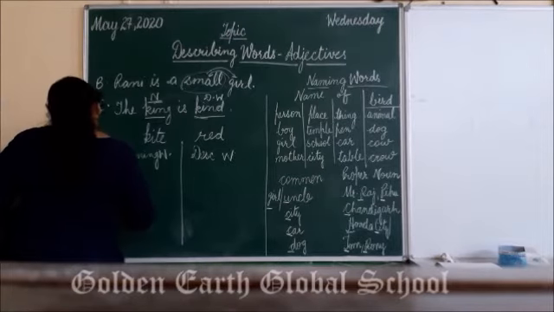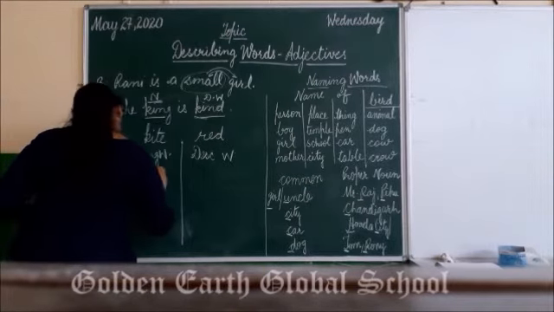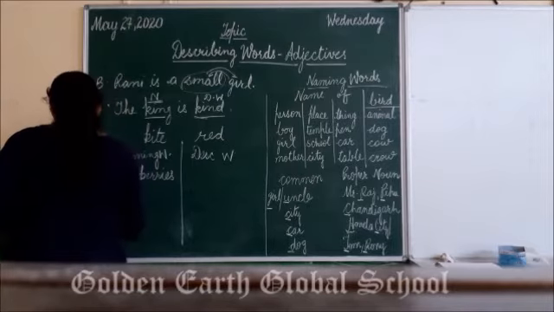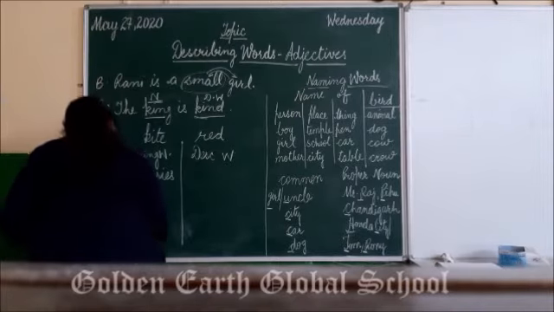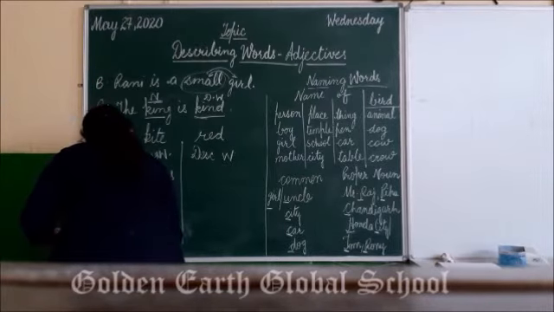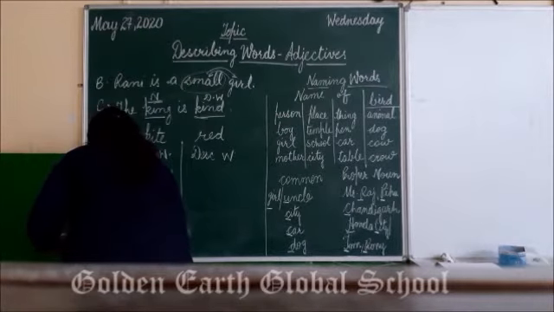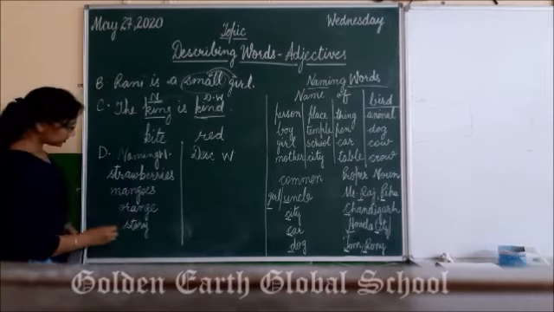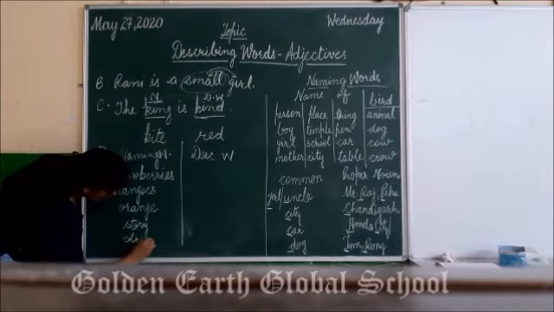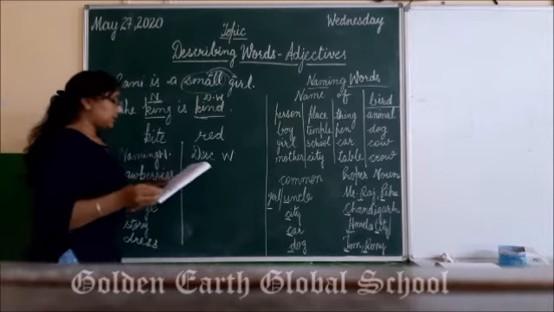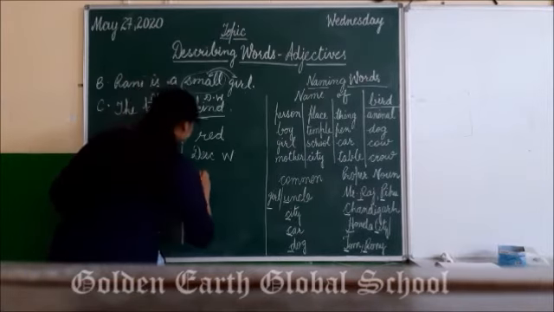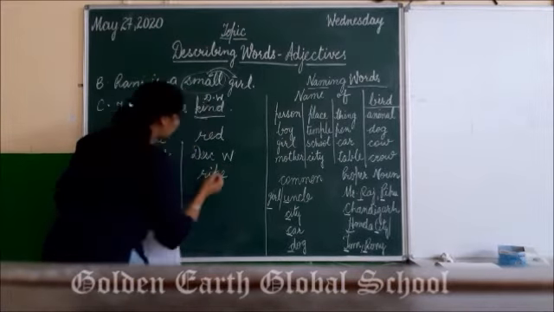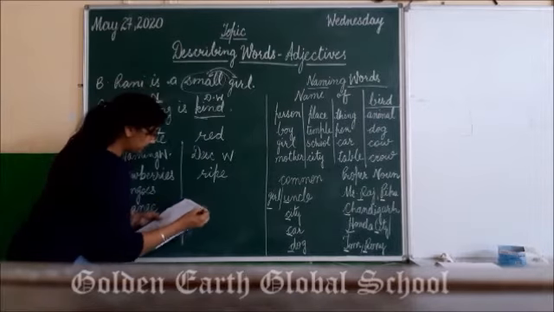Strawberries, mangoes, orange, story, dress, and the describing words for these naming words are, these are jumbled one, we have to unjumble them.